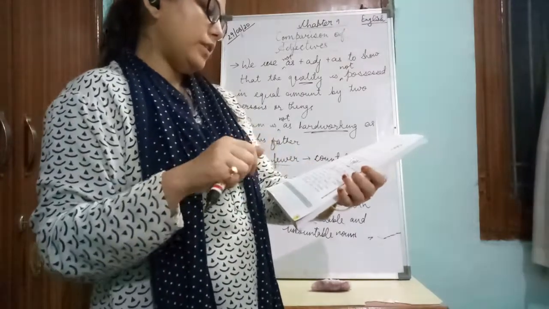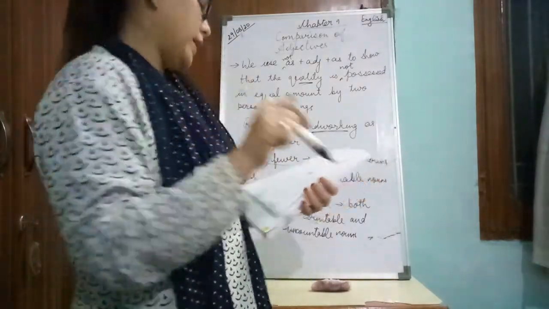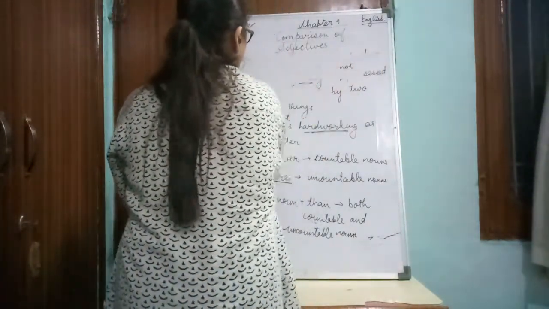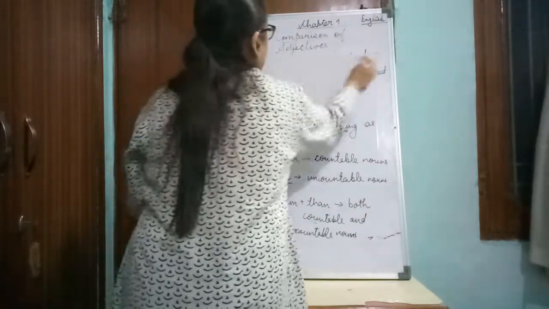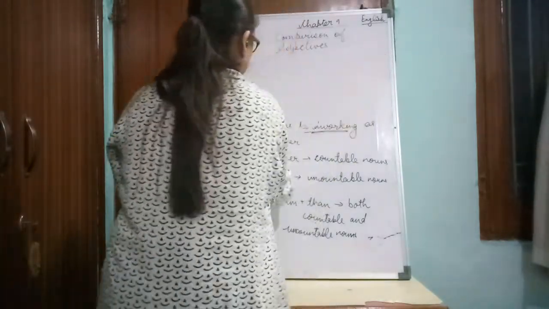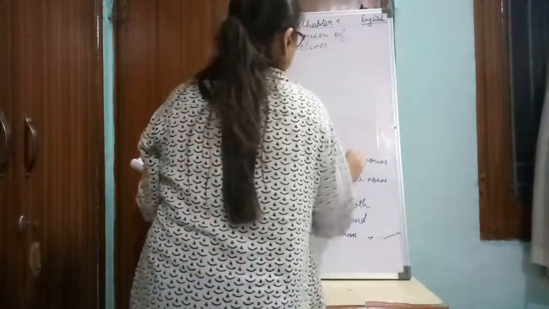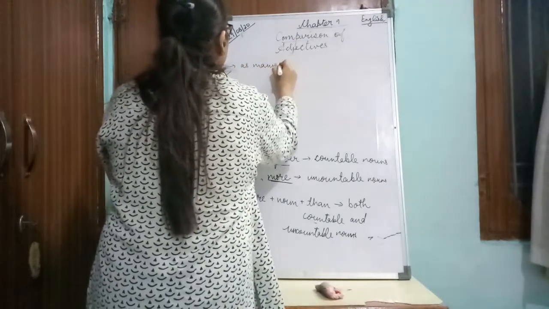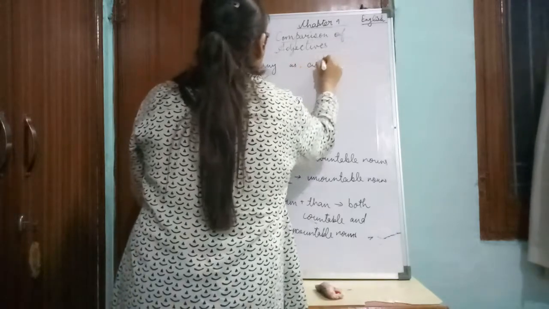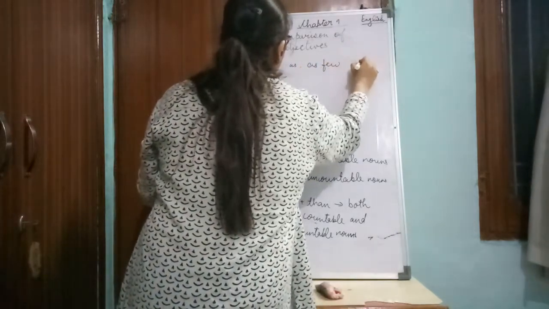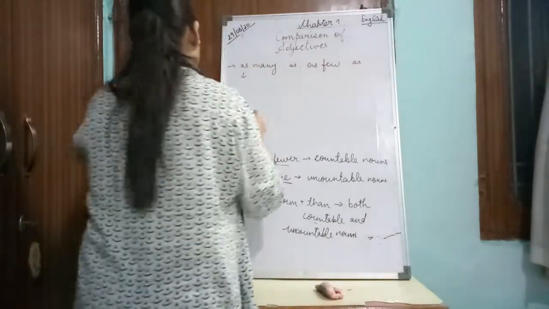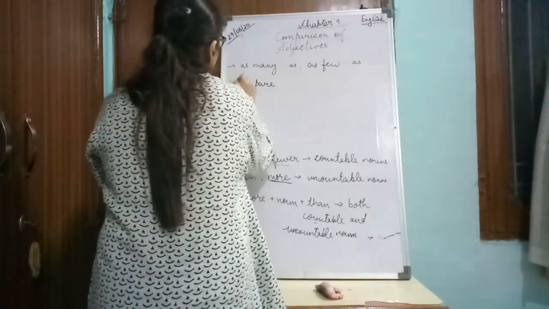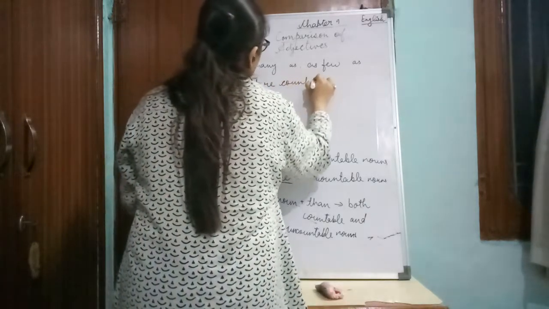Now another we have is as many as and as few as. This one we use when we compare countable nouns.